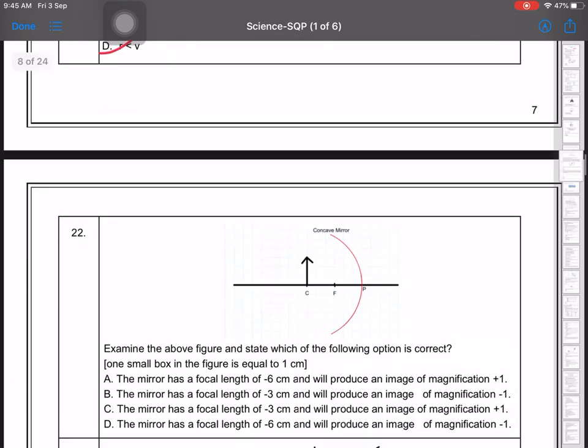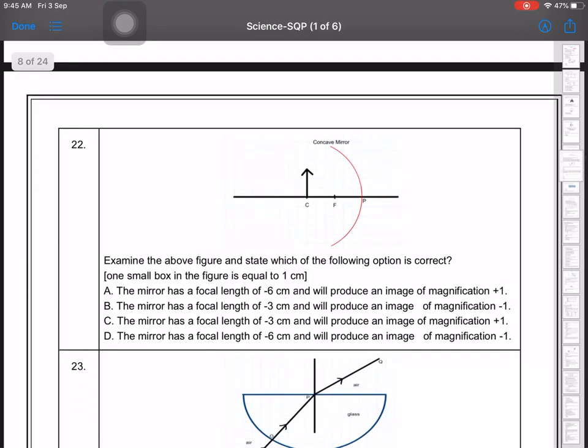Next is question number 22. Examine the above figure and state which of the following options is correct. One small box in the figure is equal to 1 centimeter. We have to count these boxes also. The mirror has a focal length of minus 6 centimeter and produces an image of magnification plus 1. In this you will require to calculate it also, so it will take time. Option B is the correct answer. You can calculate it.